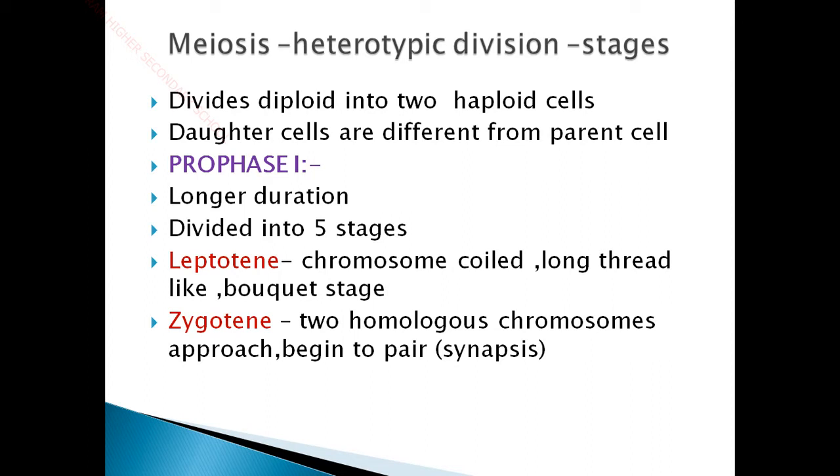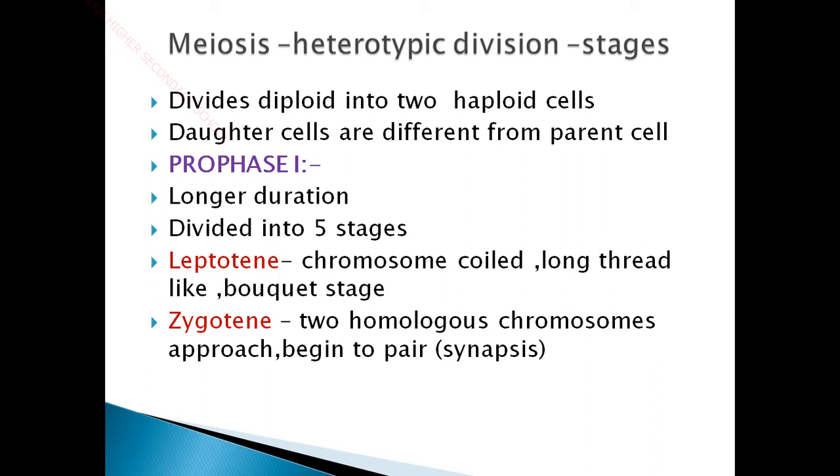So if we view the chromosome structure under the microscope, normally it will be present in the form of a chromatin reticulum. During this prophase stage, it unwinds, it uncoils and becomes a thin and condensed form. So you can easily observe the clear structure of the chromosome during the prophase stage under the microscope. So during the first stage, the leptotene stage, the chromosome is coiled and appears like a long thread, and since there is a bunch of chromosomes appearing as long threads, it appears like a bouquet.